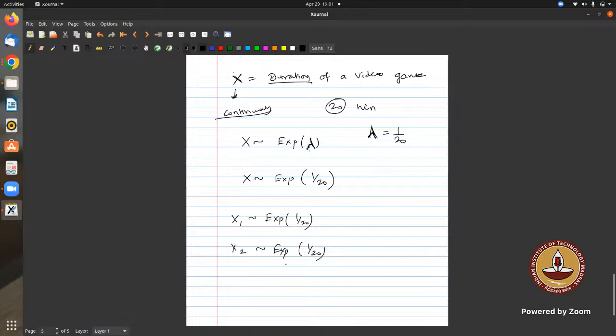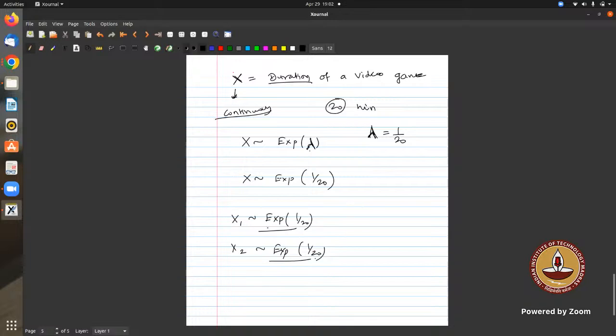These concepts are very useful in Stats 2. When you enter statistics 2, it will have the concept called IID samples, that means independent and identically distributed. Identical means X1 and X2 have the same distribution. Independence is already mentioned in the question itself. So these are IID random variables, but we are not going into that currently.